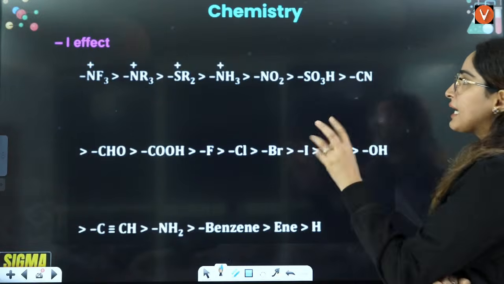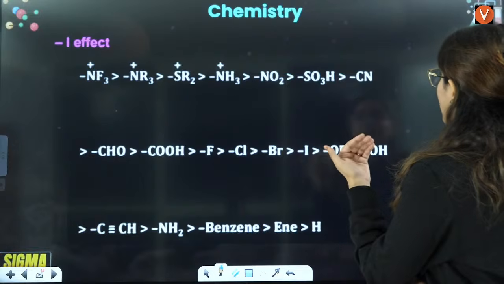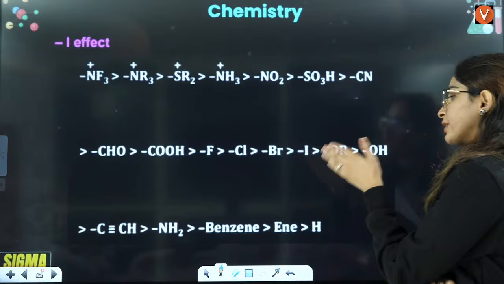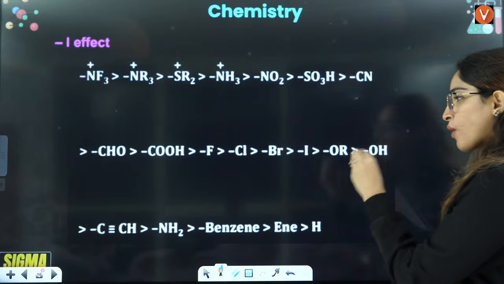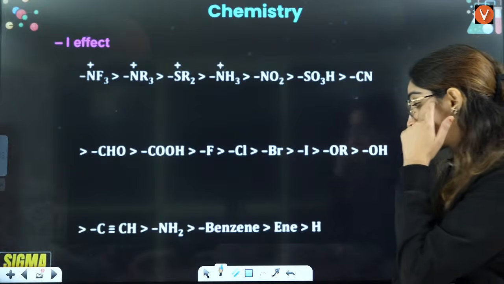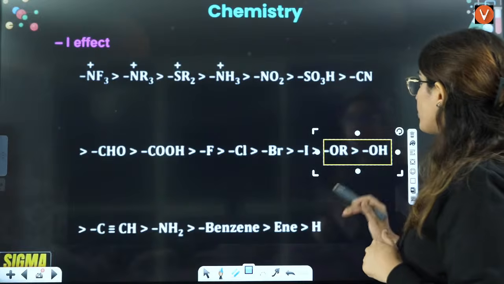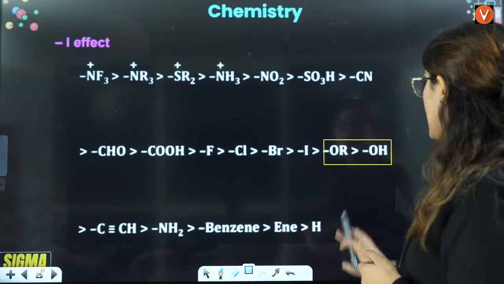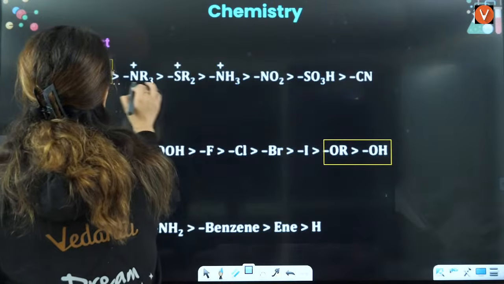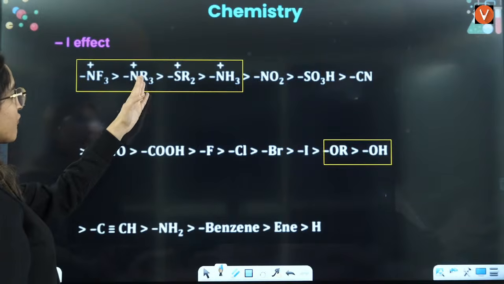So if you see NF3, NR3, SR2, NH3, NO2, SO3H, CN, CHO, COH, fluorine, chlorine, bromine, iodine, OR, OH, C triple bond, NH2, benzene, ene and H. Out of this, the most important ones are, you should know OR is more than OH. Then you should know that here you have this thing. That means you have NF3, then you have NR3.